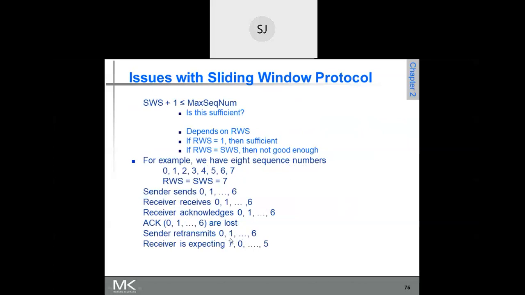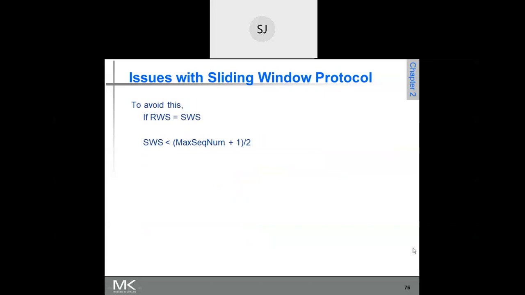So these are the previous incarnations, and this is the new incarnation. The receiver is waiting for a new set of 6 frames, whereas the sender is sending the old set of 6 frames. If it is wrongly accepted by the receiver, then the problem comes, due to the wrong window size.